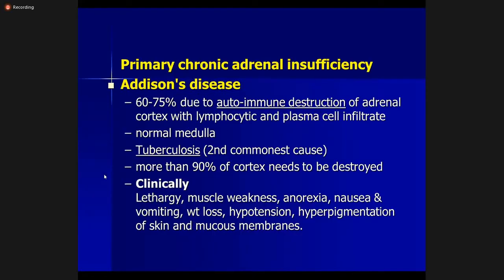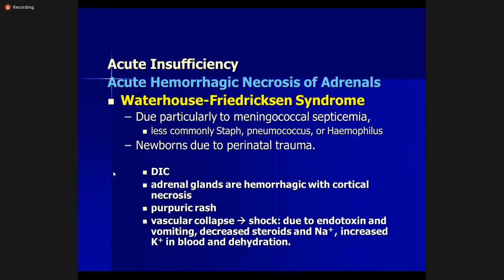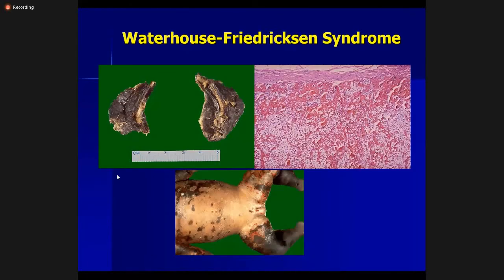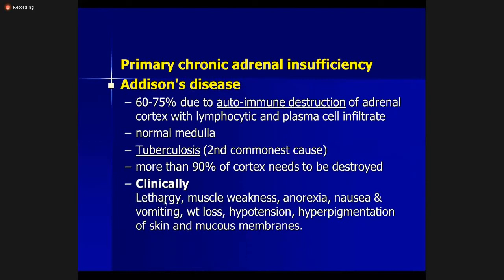Primary cortical adrenal insufficiency. Now, primary chronic adrenal insufficiency. So this was the acute, which is called Waterhouse-Friderichsen syndrome. Now, secondary chronic adrenal insufficiency is called Addison's disease. Addison's disease in 60 to 75% of the cases is due to autoimmune destruction of adrenal cortex with lymphocytic and plasma cell infiltrate.